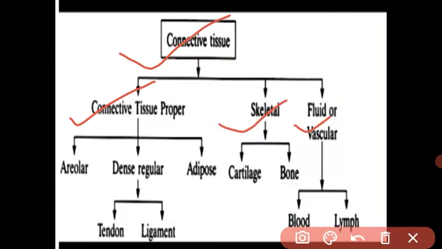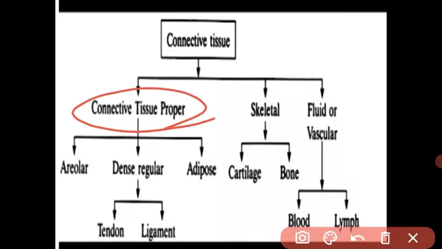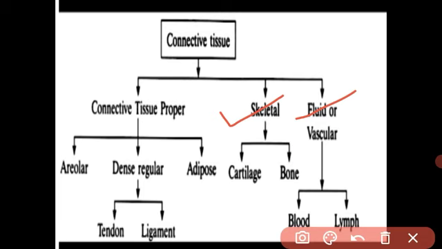In the previous class we already studied connective tissue proper, which also has three types: adipose, areolar, and tendons and ligaments. We have already seen them in detail in my previous video. In this video we are going to study the skeletal tissue and fluid connective tissue. One by one we will see them in detail.